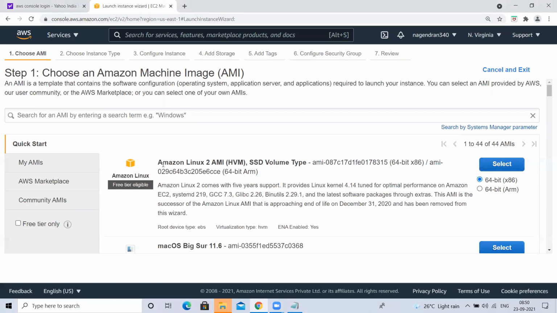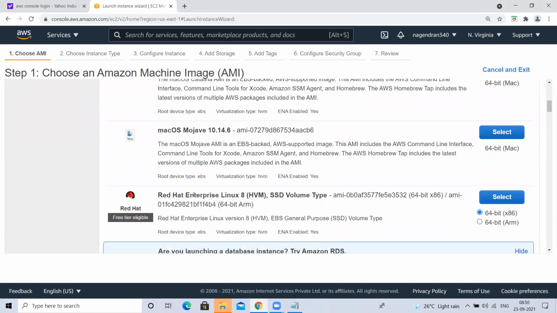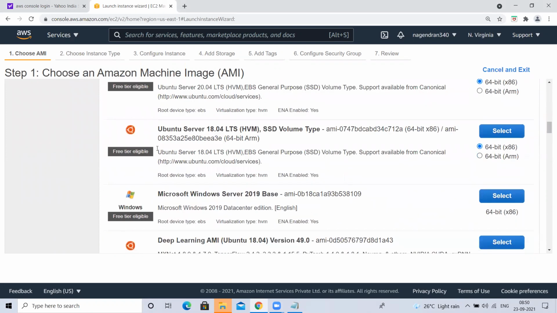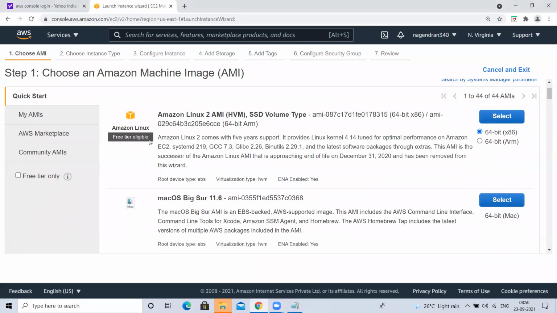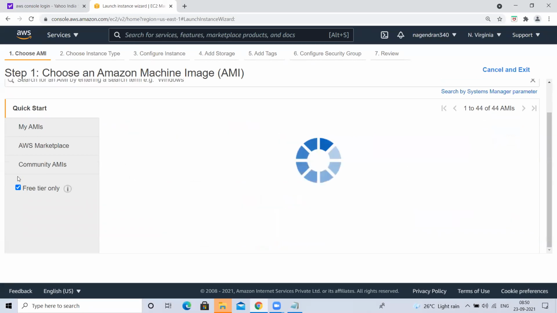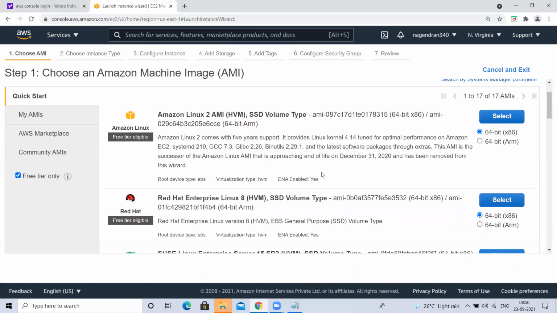I can choose Amazon Linux or Red Hat, Windows, Ubuntu, anything. But if you select one which is not part of free tier eligibility, you will get charged. That is the reason we always have to choose free tier eligible. If you want to list only the free tier eligible things, you select this free tier only, and it will list only those.